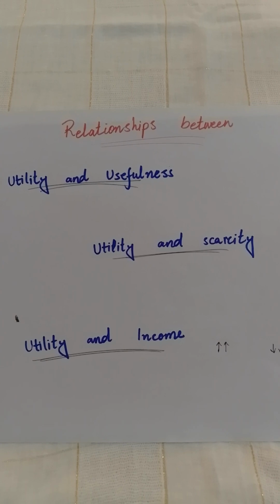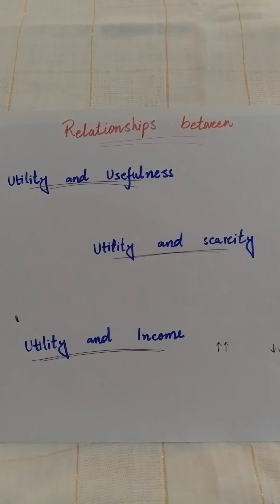In another example, banana is good for health. There are two persons. One person feels hungry, and after eating a banana he feels satisfaction and it is good for health, so it provides both utility and usefulness. In the same way, there is another person who is diabetic, and banana is not good for him, so when he eats banana it provides him utility but not usefulness. So utility and usefulness are two different things.